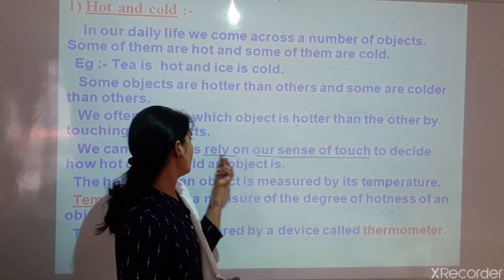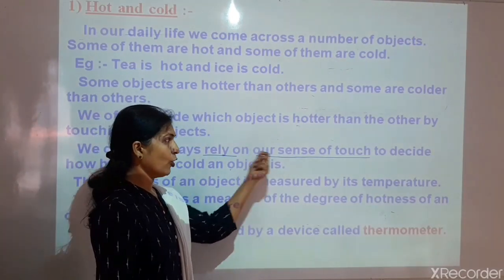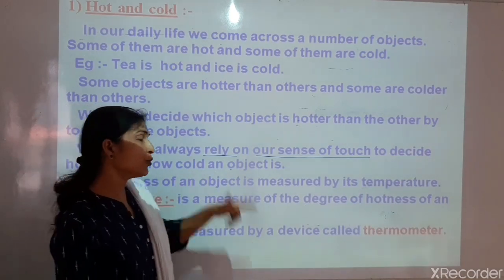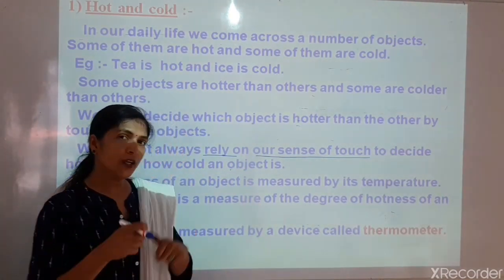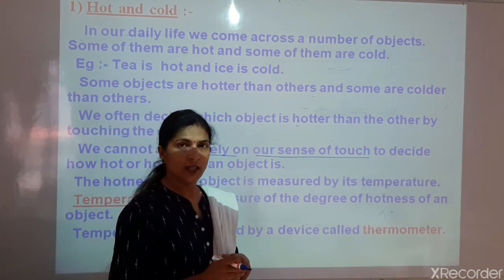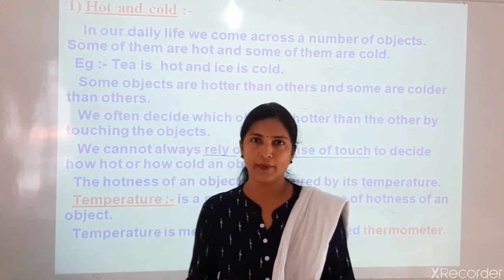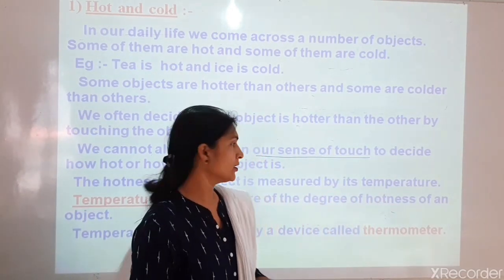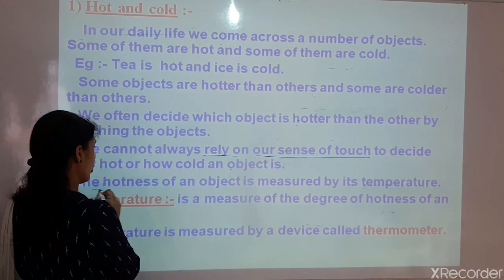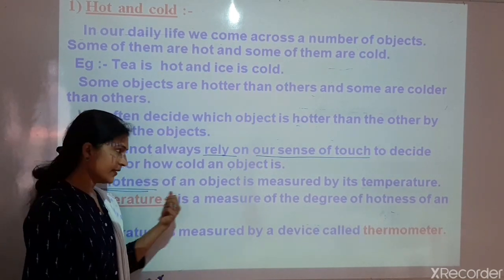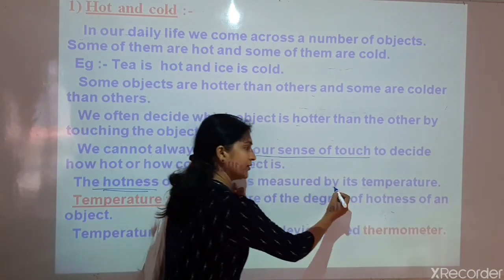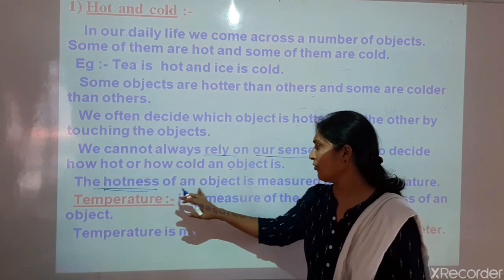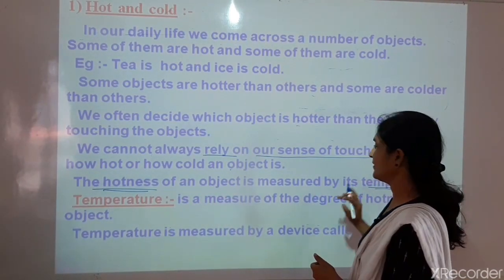That's why we cannot always rely on our sense of touch to decide how hot or how cold an object is. Then if our sense of touch is not reliable, how can we identify how hot or how cold the object is? The hotness of an object is measured by its temperature.